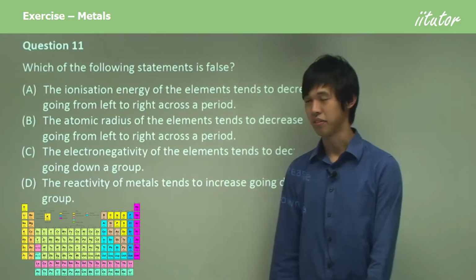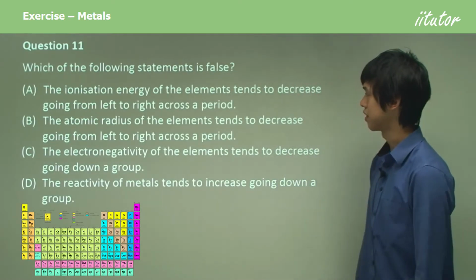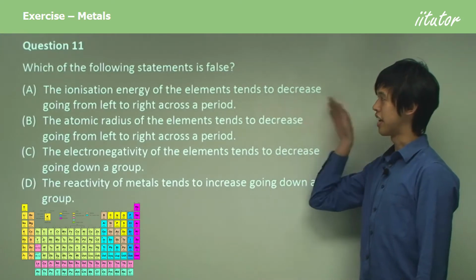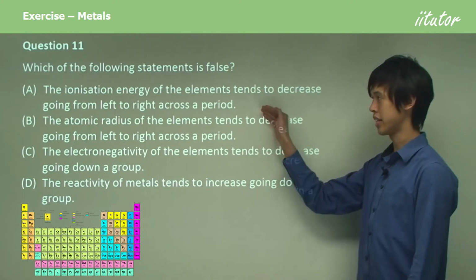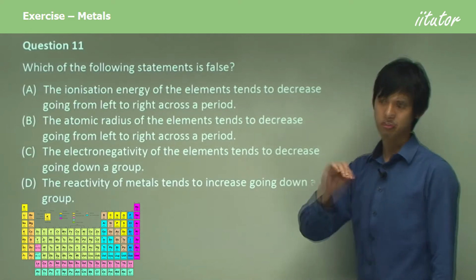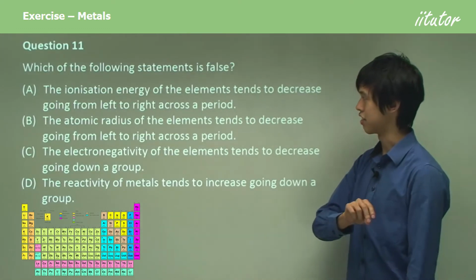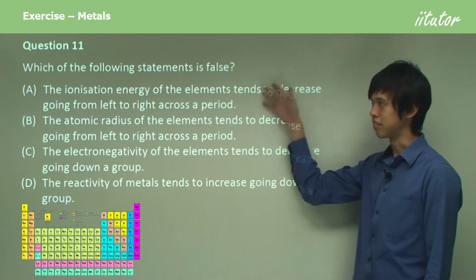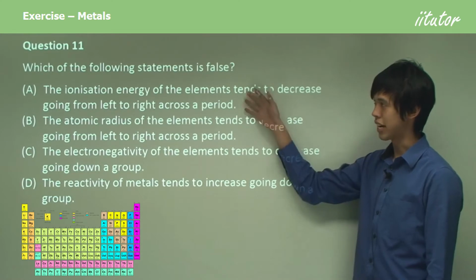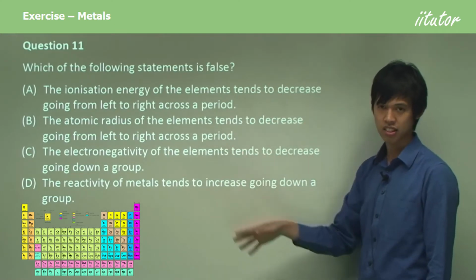So question 11, which of the following statements is false? So the ionization energy of the elements tends to decrease from left to right across a period. That sounds like it's wrong because you've got the lowest ionization energy on the left-hand side and the highest ionization on the right-hand side. So maybe A is wrong. So that could be our answer, but maybe we'll just check the other ones in case.